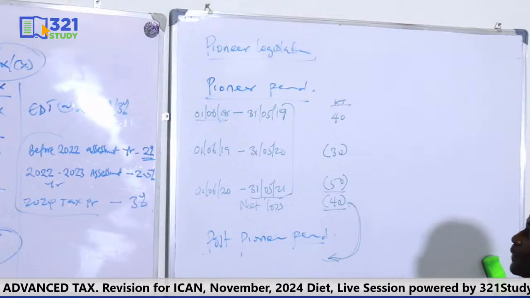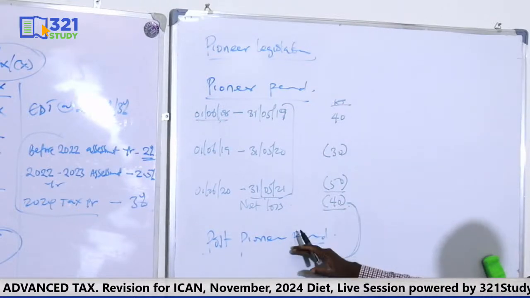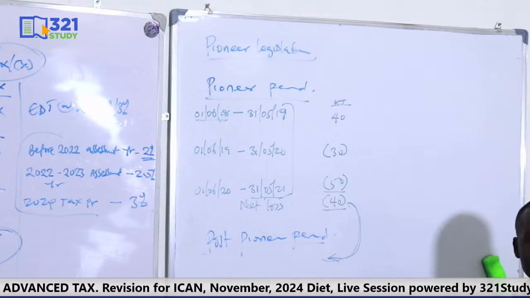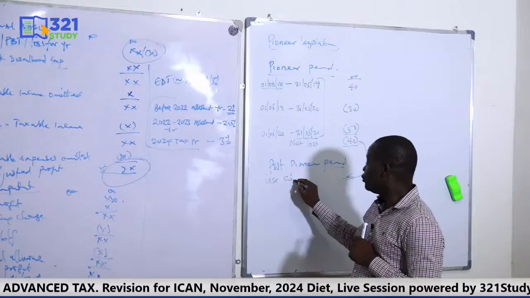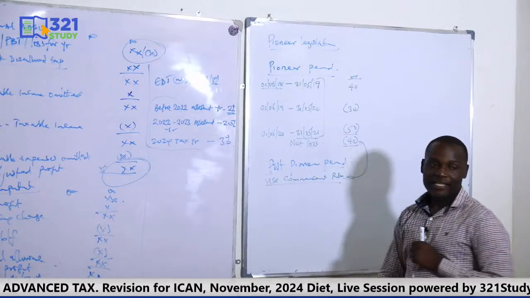In the post-Pioneer period, what are you doing? The business has just commenced for tax purpose. Any profits derived in the post-Pioneer period will be subjected to tax. Okay? Remember, in the Pioneer period, any profit made is exempted from tax. In the post-Pioneer period, any profit made will be subjected to tax. Are we together? So, in the post-Pioneer period, which is a new trade, the business has just commenced for tax purpose. That's why you use what? You use commencement rule here. So your commencement rule will be applied in the post-Pioneer period.